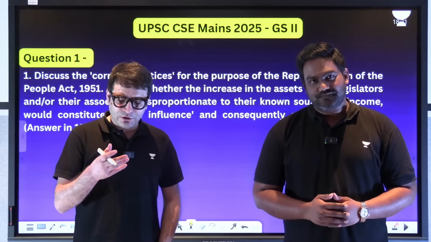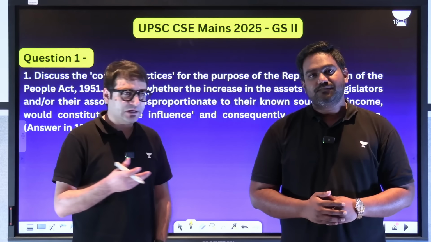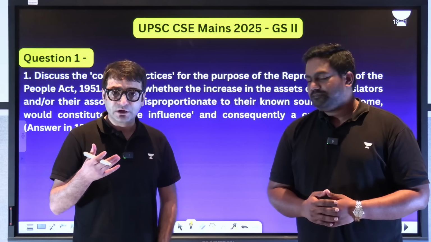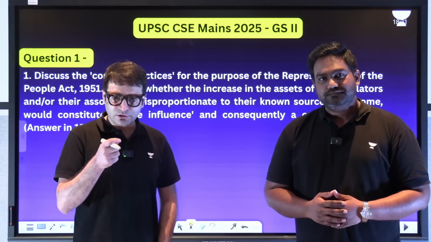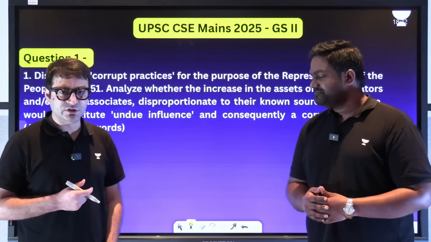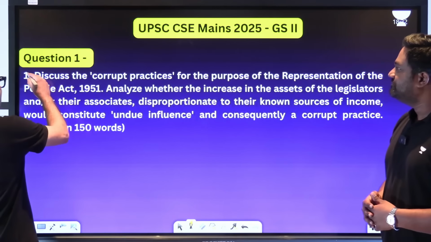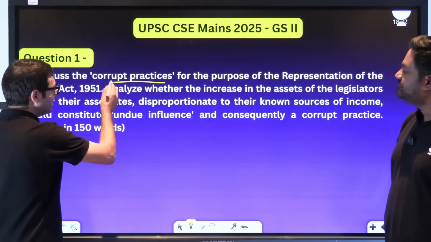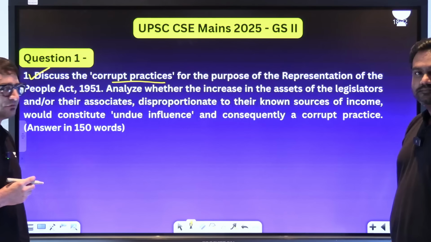First up, if we analyze the question paper, it is mostly current affairs dominated. So the current affairs over the past couple of years, that has remained the dominant theme of this question paper. Let's look at these questions one by one. First up, question number 1, discuss the corrupt practices for the purpose of Representation of the People Act 1951.